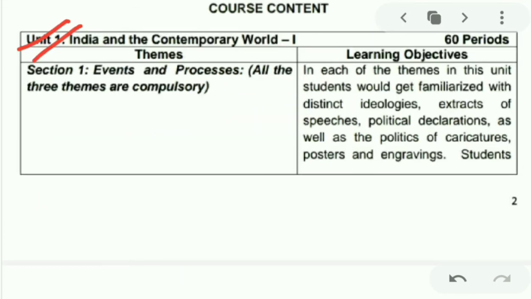Unit 1 is the contemporary world, which is history. In this, events and processes are covered. In each of the themes in this unit, students would get familiarized with the ideologies, extracts, speeches, and political declarations made in history.